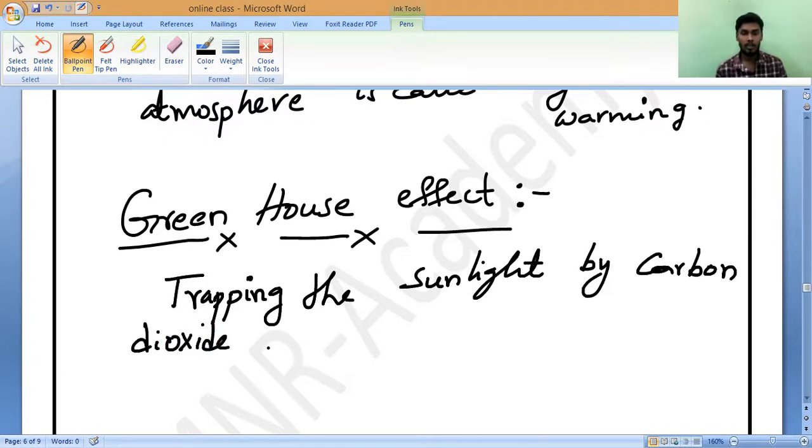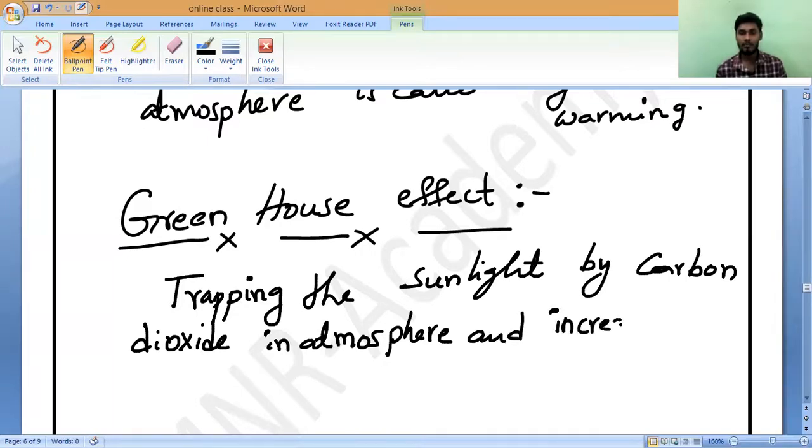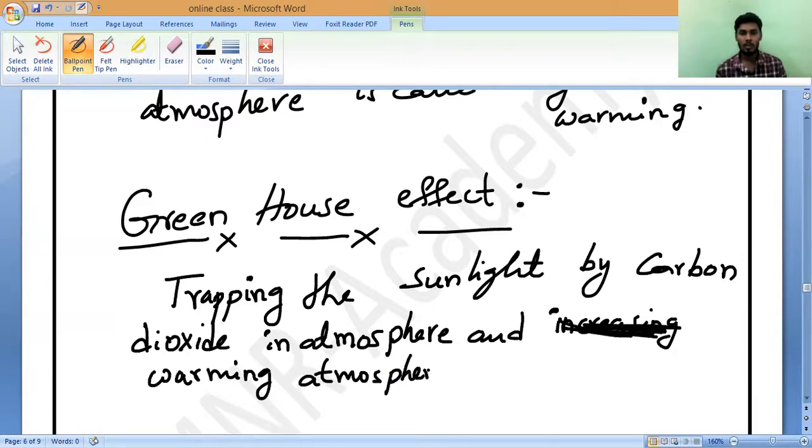Carbon dioxide in the atmosphere, and increasing the temperature of the atmosphere, or else you can use global warming. The atmosphere trapping the heat is called the greenhouse effect.